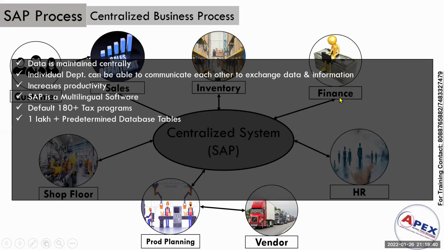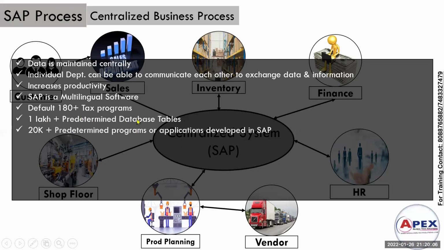In finance, we need to maintain several data. In production also. There are n number of departments. To maintain such data, SAP has predetermined 1 lakh plus database tables, so that whatever data you save in SAP will be updated in these database tables that SAP has provided.